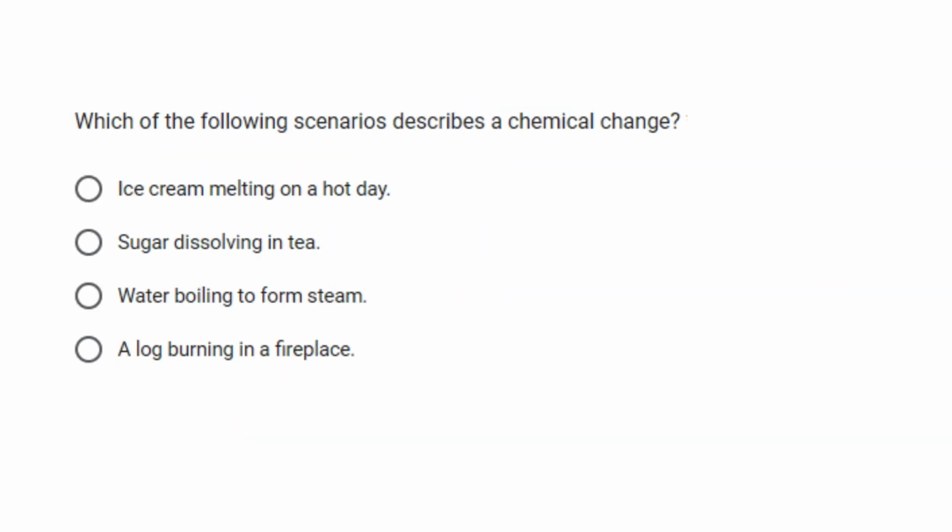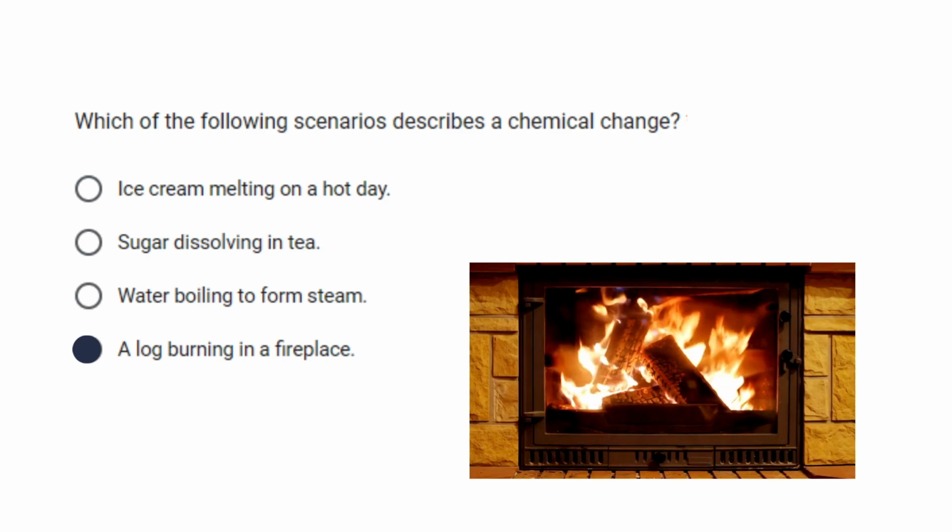Which of the following scenarios describes a chemical change? For this one, it is the last choice, a log burning in a fireplace. Taking a look at physical science, burning wood is a chemical change because it results in the formation of new substances. In this case, we have the ash and the smoke, and this process cannot be reversed by simple physical means. Now, let's take a look at the next question.